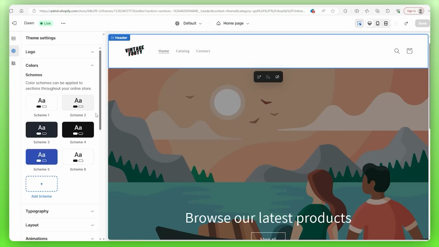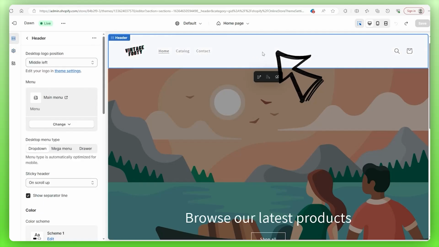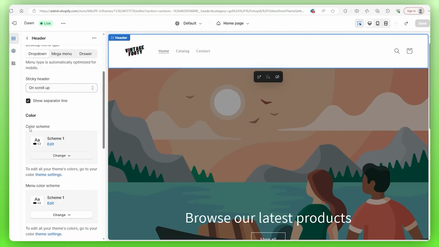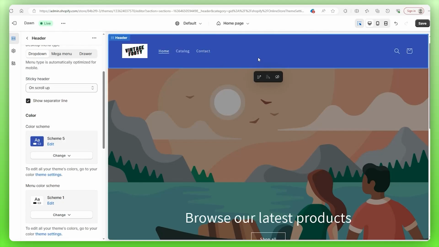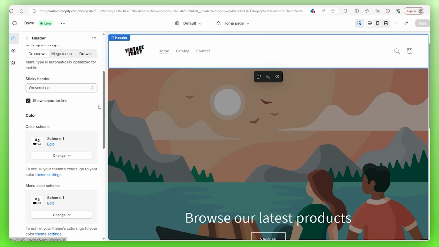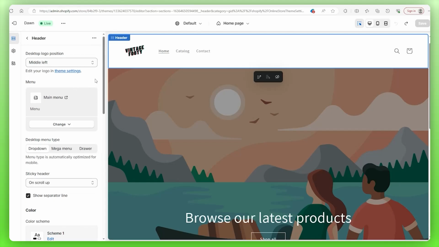And to apply any of the schemes, you just click on whatever section you want to change the color of, like the header, for example. We go down to color, and right under color schemes, we click on change. And then we choose the scheme that we want. So as you can see here, the header has turned blue and white now, and that's the long and short of it. Now, let's go take a look at some of those typographies, or the typography.